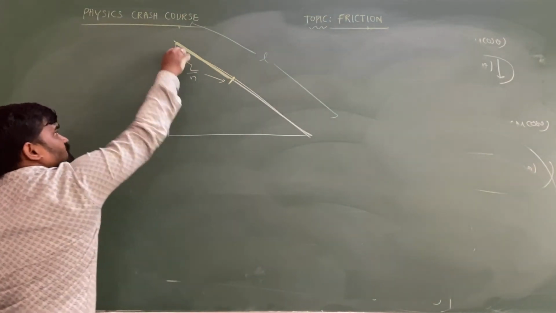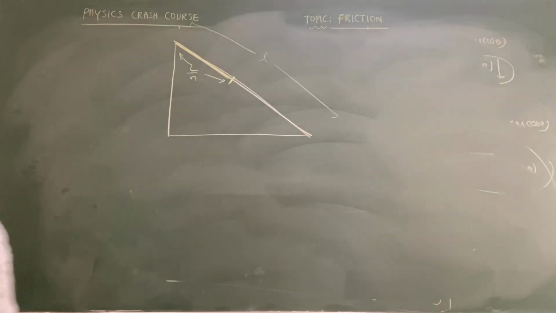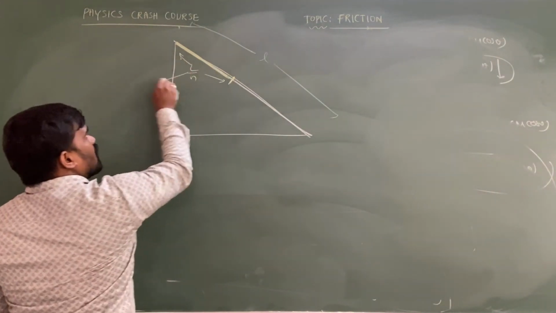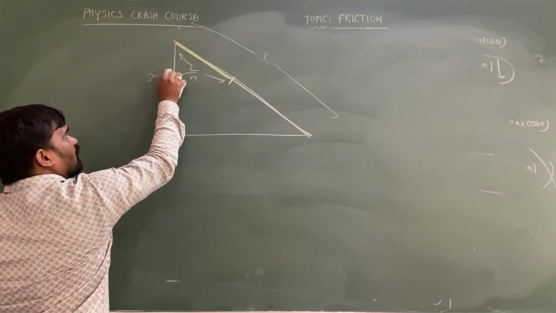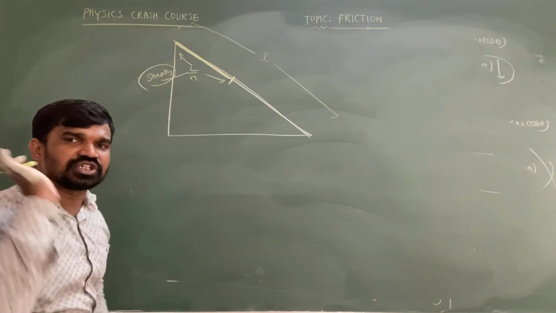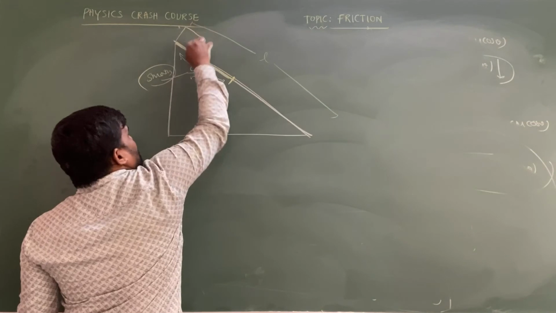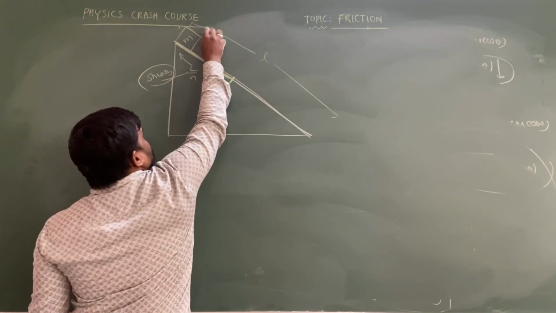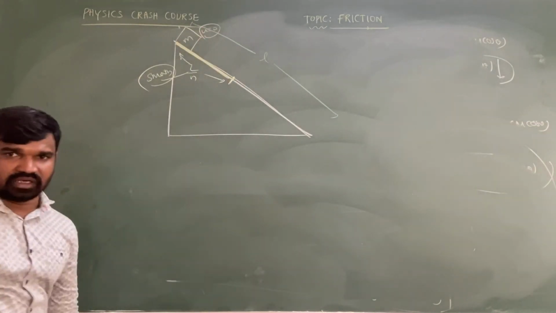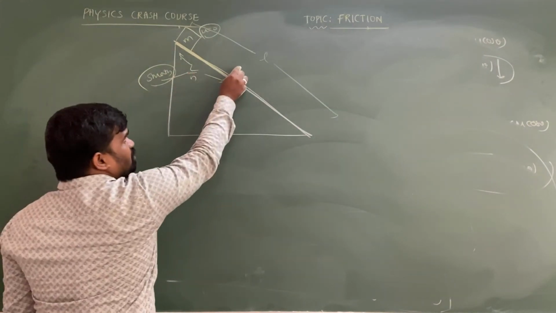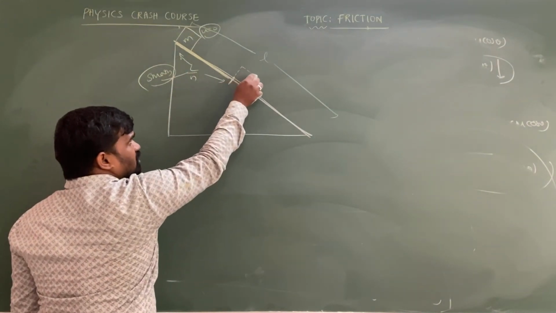L by n length is rough surface, or else you take smooth surface. L by n length of the inclined plane is the smooth surface. On top, an object of mass m starts to slide, my dear intelligent. After traveling this L by n length, this object might come to here, na sir.